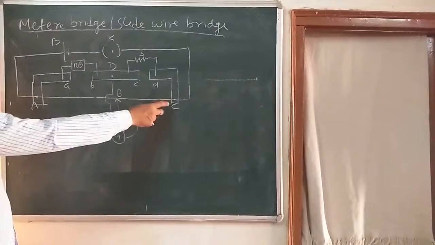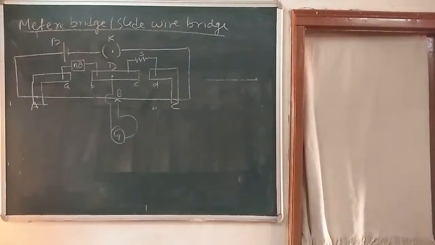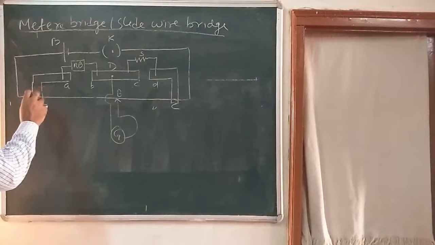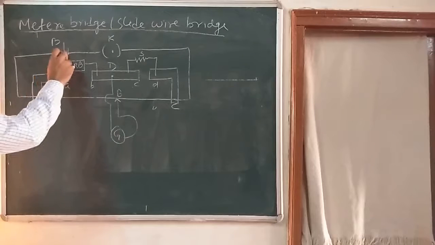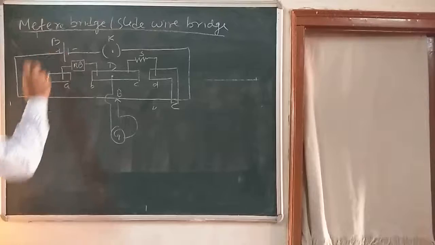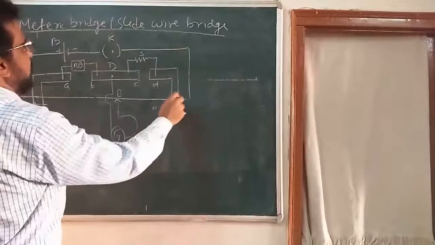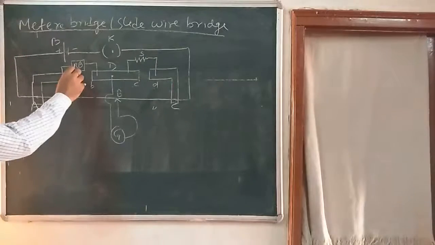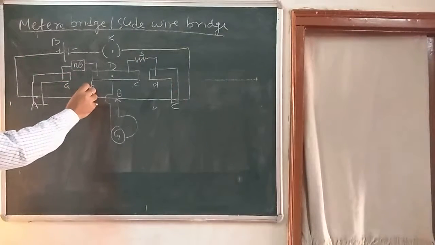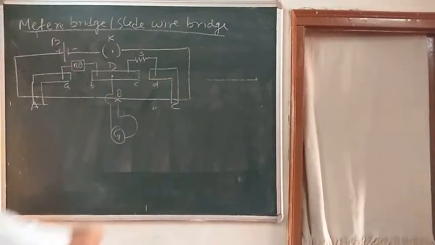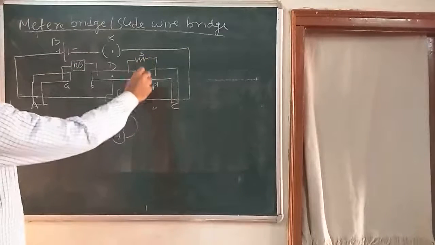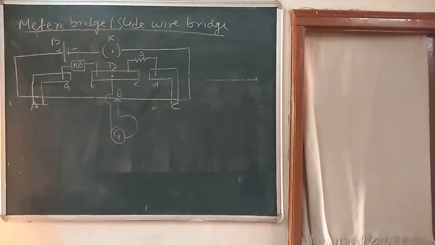Here is a 1 meter long wire AC of uniform area of cross section. From the point A, I am connected here in a battery. A positive terminal, the negative terminal is connected to key, and then another terminal is connected to C. Here I am having in between A and B a resistance box, and here an unknown resistance, the value of which we are going to find out.